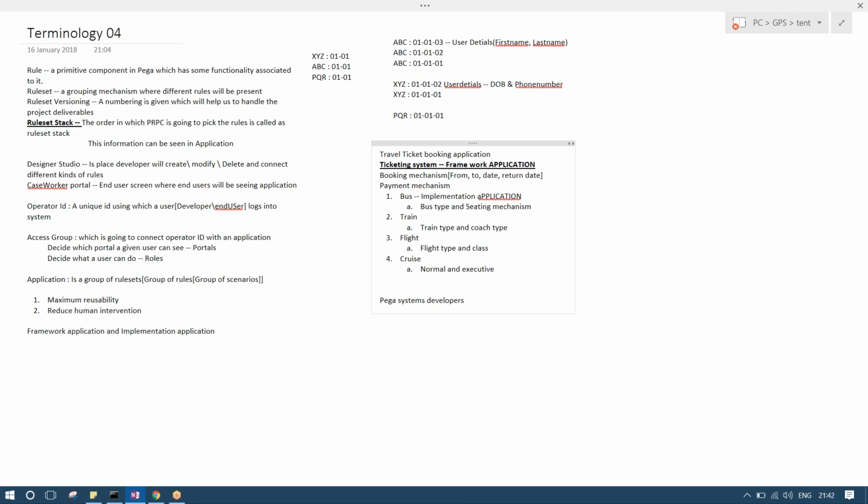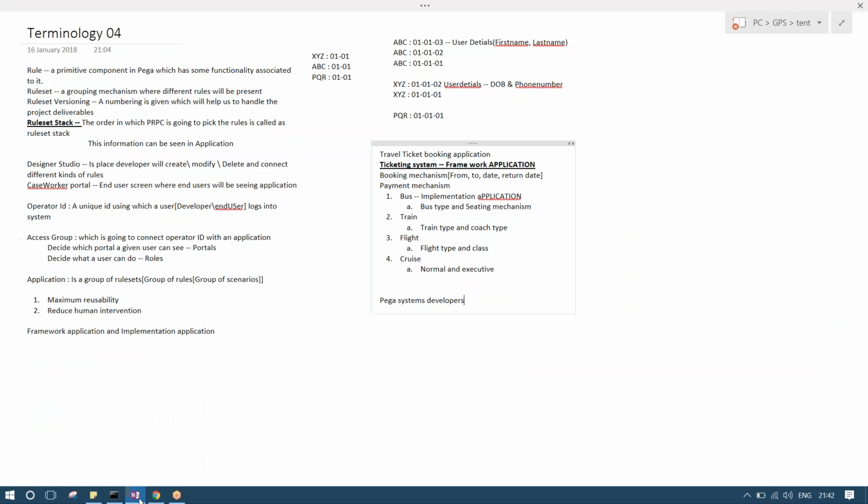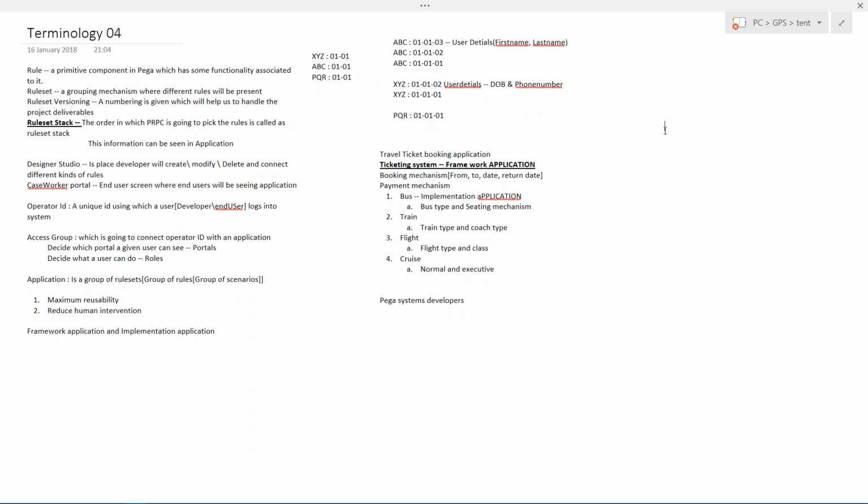I'll have short classes for the coming 3-4 days because of net issues. So this is how the terminology classes are going to end. Tomorrow we'll see the very important part. The first one is installation. The next one is application creation. These are the two things we are going to see tomorrow.